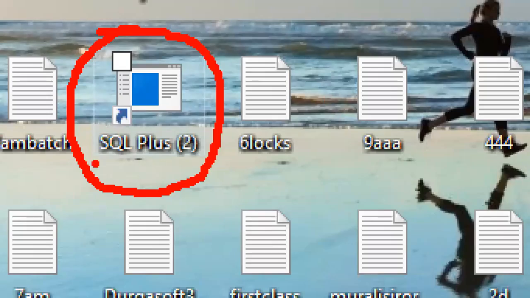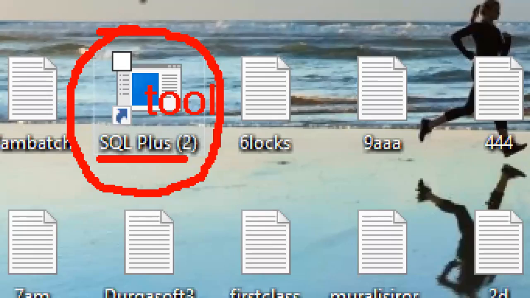Anybody tell me, what is SQL Plus? Is SQL Plus a language? No. SQL Plus is a tool. Whenever we are installing Oracle software, automatically this tool is created in your system. When we install Oracle software, automatically this tool is created.